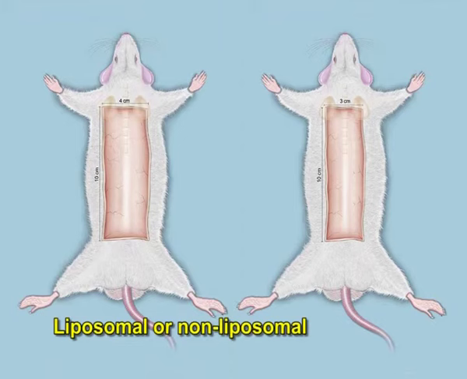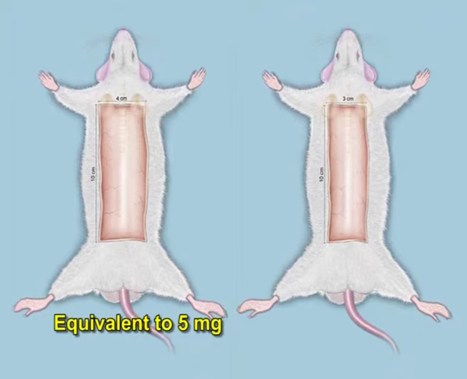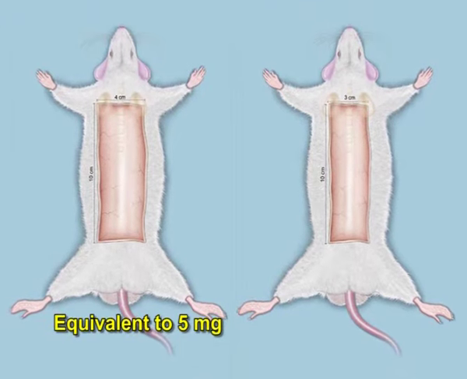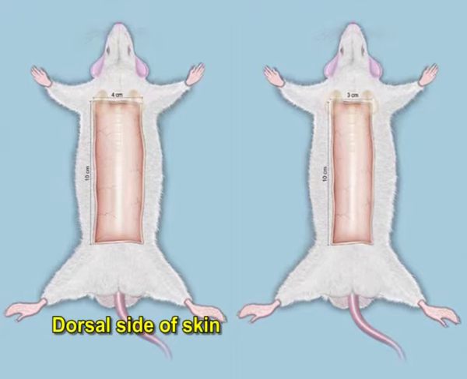Prior to application of formulations, the skin is allowed to equilibrate at this condition for 1 hour. Liposomal or non-liposomal formulation amount equivalent to 5 mg of drug is applied uniformly on the dorsal side of the skin.